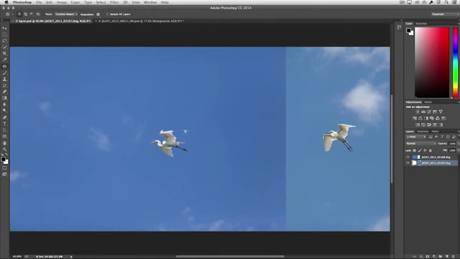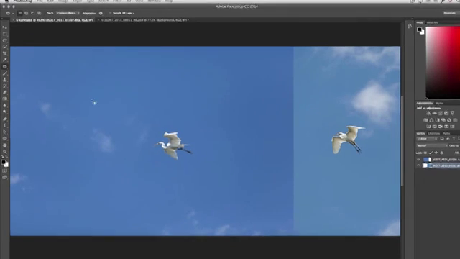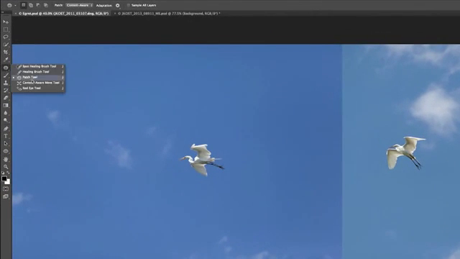Okay, let's move to this other image right here. Now, not only do I want to reposition this bird, but I actually have 2 layers in this document, and I want to take this bird and move it over into this background area, but you can see there's quite a difference between the blues. So let's switch to the Content-Aware Move tool, and I'll make a rough selection here around the first egret, and then I'll reposition that bird right down to here.